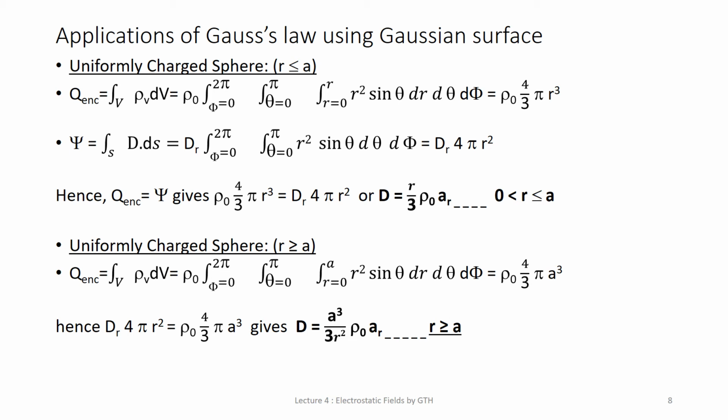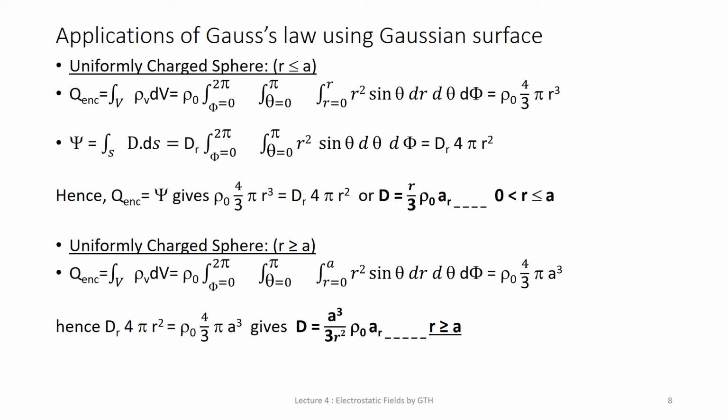So Q enclosed is equal to phi. Now you can equate these equations. So Q enclosed, which is rho 0 times 4 by 3 pi r cube, is equal to D_r times 4 pi r square. Whatever is the enclosed charge, that will come out. So you will get D is equal to r by 3 rho 0 a_r. Now this is for case 1, that is when the radius is between 0 to a.